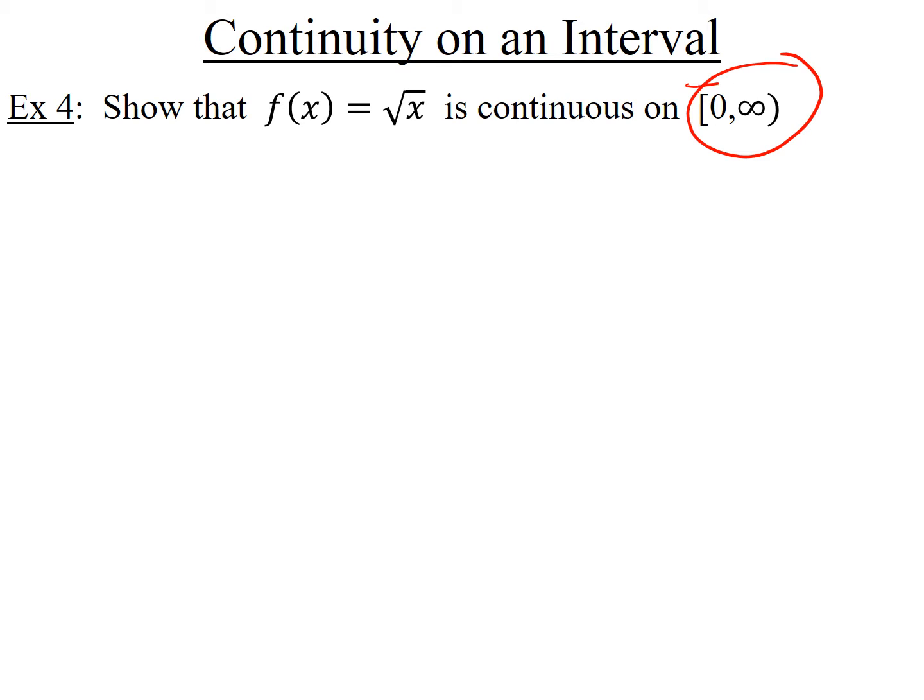And then what's the story with 0? Because we have a bracket there, it means it's not fully continuous at 0, but it's continuous from the right at 0. So from scratch, if I don't want to use a result, if I just want to prove to you that this is continuous on that interval, 0 to infinity, then it's going to take some work. The first thing I'm going to do is prove to you that it's continuous at every positive number. How many positive numbers are there? There's infinitely many positive numbers.